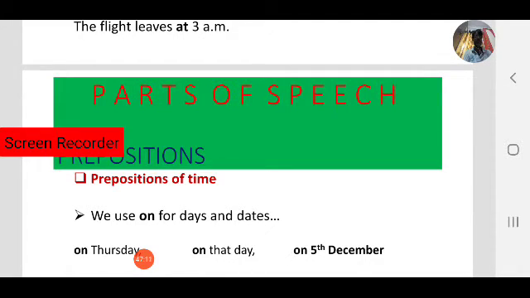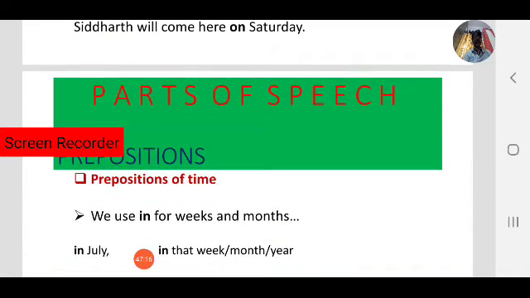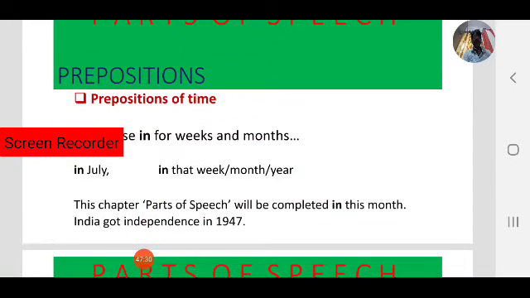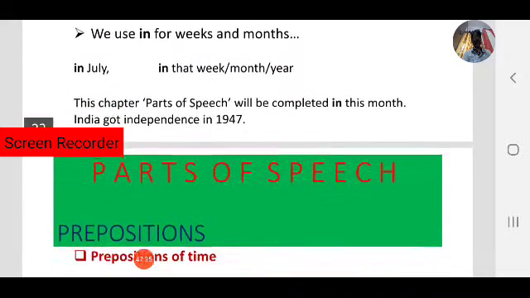Next, in is used for weeks, months and years: in this week, in July, in a year.